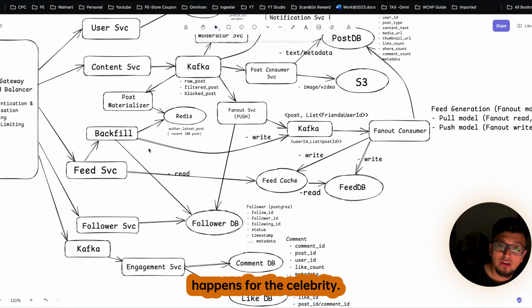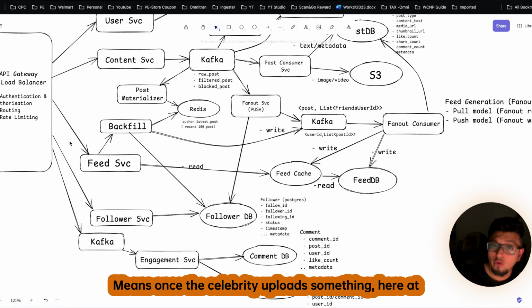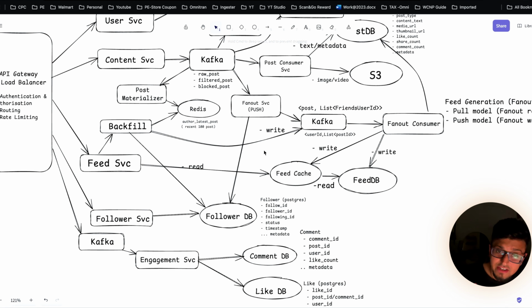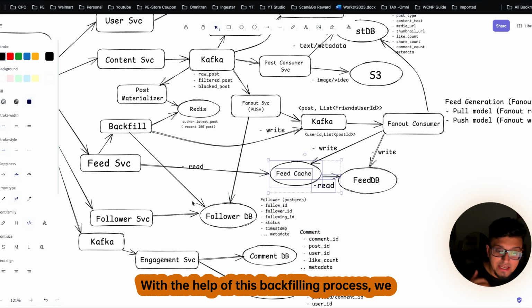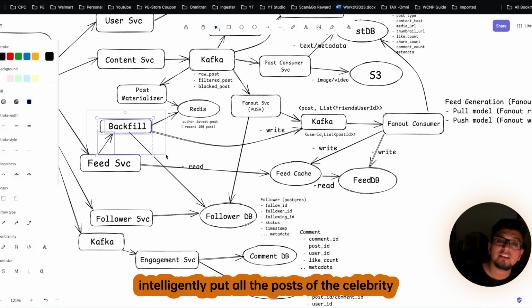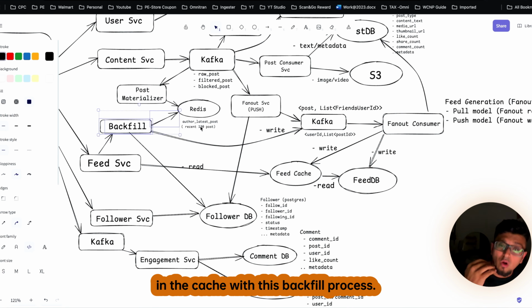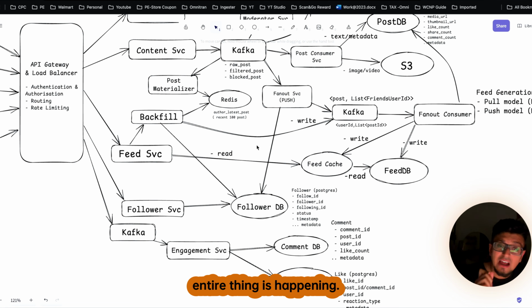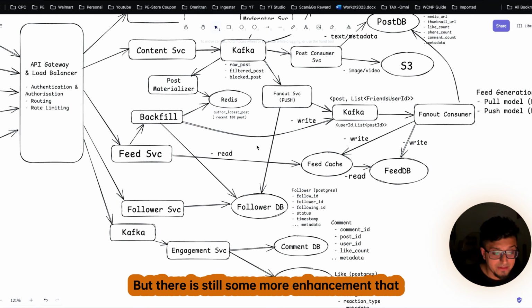And in the similar way, the same thing happens for the celebrity. Means once the celebrity uploads something, at that time we do not update this feed service. What we do, with the help of this backfilling process, we intelligently put all the posts of the celebrity in the cache with this backfill process. I hope this is clear that how this entire thing is happening.